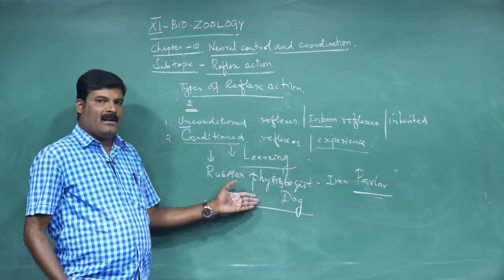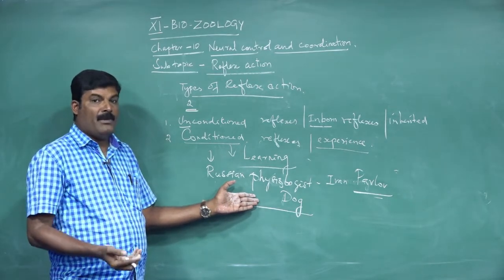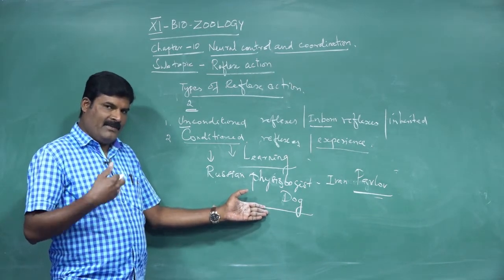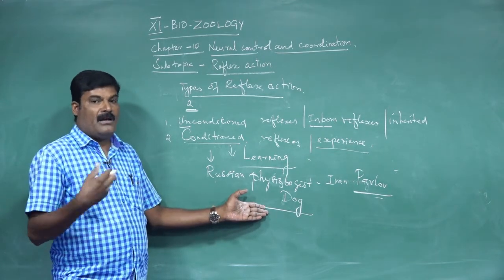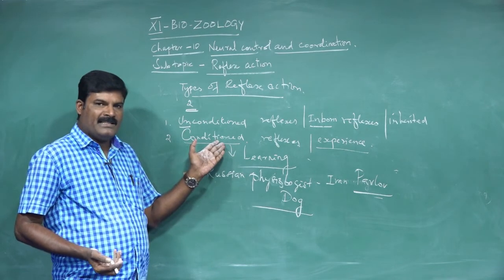That is because of the dog's salivation in response to a particular stimulus, that is meat or a bell, in this experiment. The saliva produced by the dog from a stimulus, either a bell or meat, is called a conditioned stimulus.